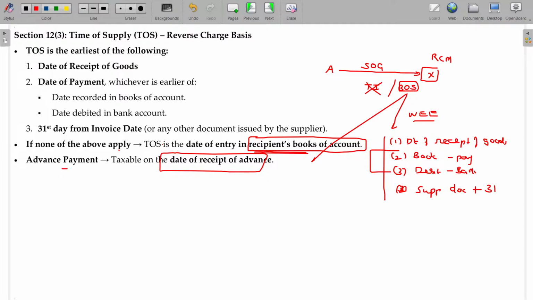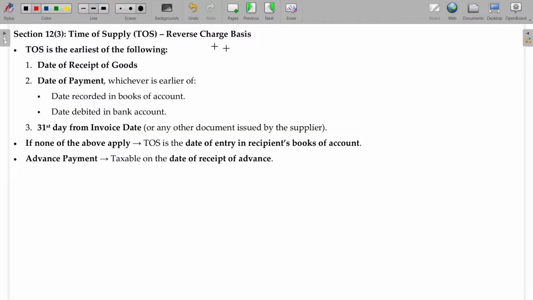Very important. In case of RCM basis, there is the goods received date; second, the amount paid date as per your books of account, or debit in your bank account for the payment; and third, the bill of supply or other document issued by the supplier, from whose date another 31 days would be addable. Among the three, whichever is the earliest date will be considered as your time of supply. Instead of 31, this will be 61 in case of time of supply of services. That's all. These two are the same.